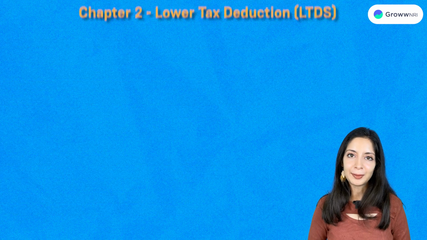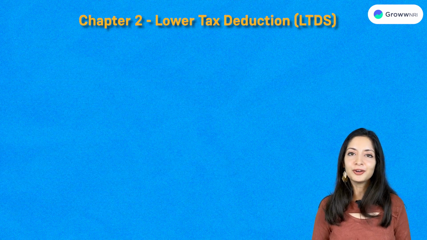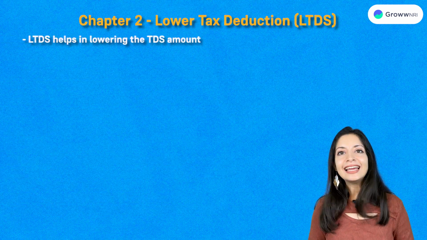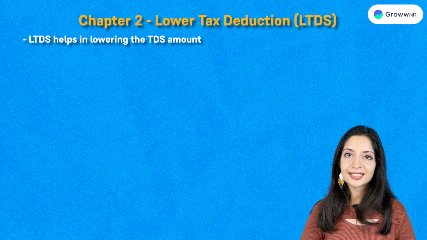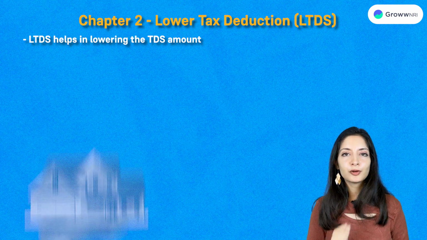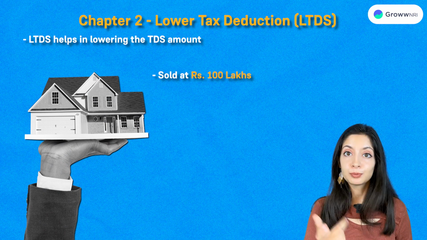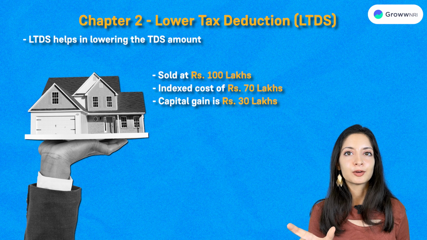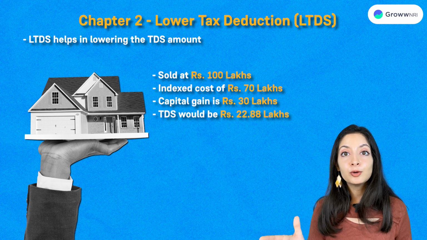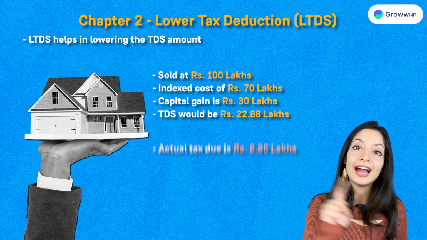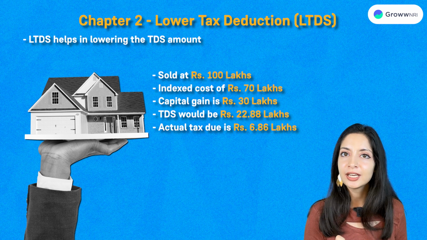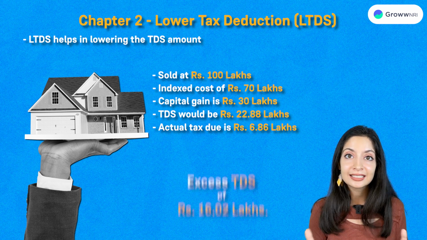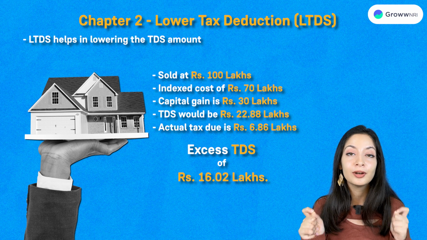Now let's talk about Chapter 2, which is the lower tax deduction or the LTDS. Firstly, LTDS helps in lowering the TDS amount. So, for example, for a property sold at 100 lakh rupees with an indexed cost of 70 lakhs, the capital gain is 30 lakh rupees. TDS would be 22.88 lakh rupees, but the actual tax due is just 6.86 lakhs. This creates an excess TDS of 16.02 lakh rupees.